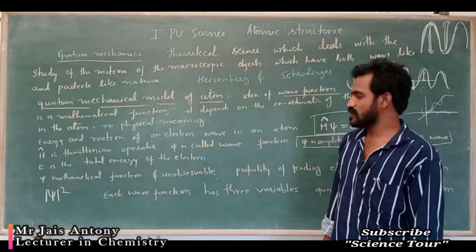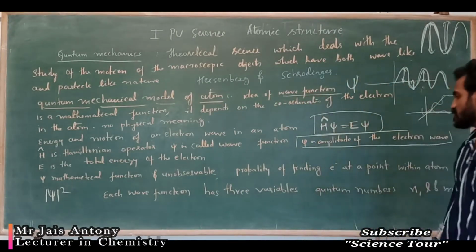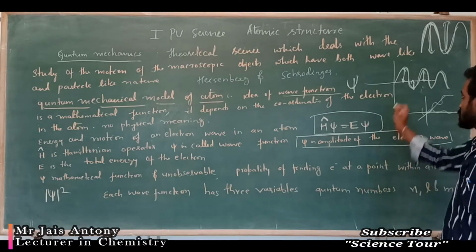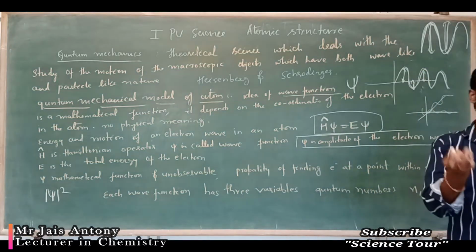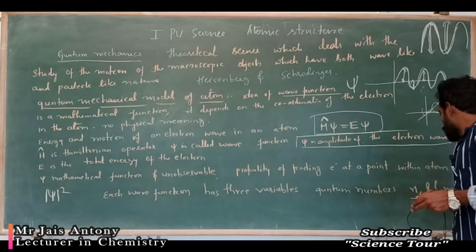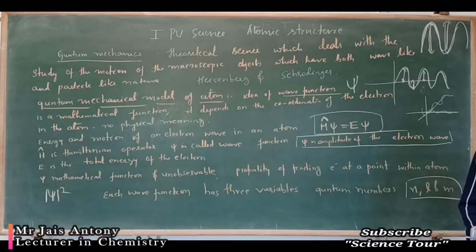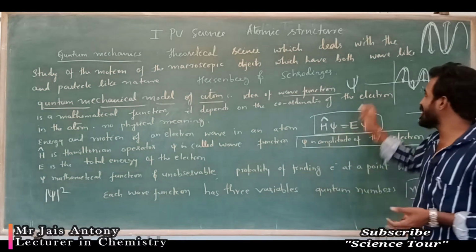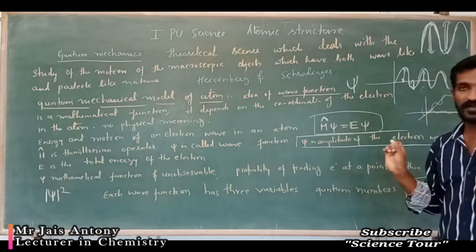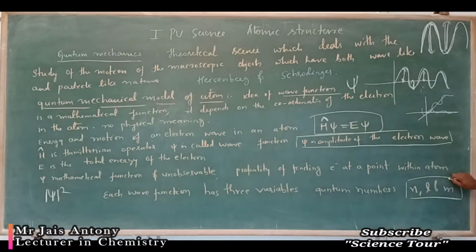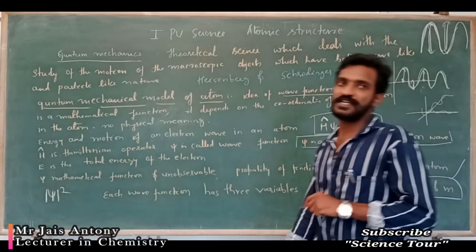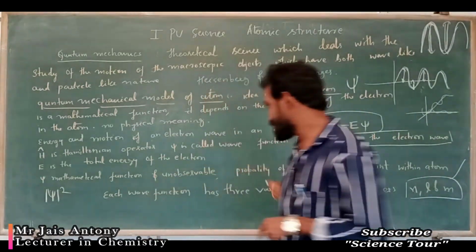Each wave function has 3 variables, the quantum numbers. The wave function you can explain by using 3 quantum numbers n, l, m. n means principal quantum number, l means azimuthal quantum number, m means magnetic quantum number, and one more is the spin quantum number. Using these 4 quantum numbers you can explain any psi wave function. But we are studying only this part. This is very important: quantum numbers. The remaining is just given.